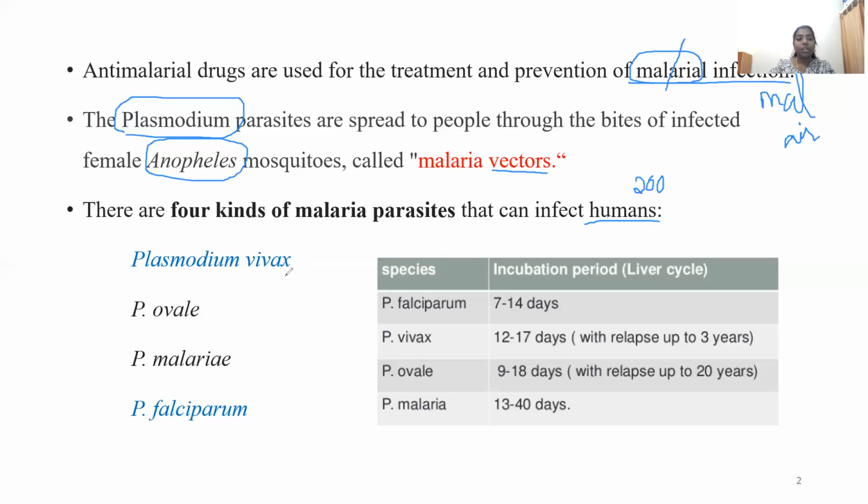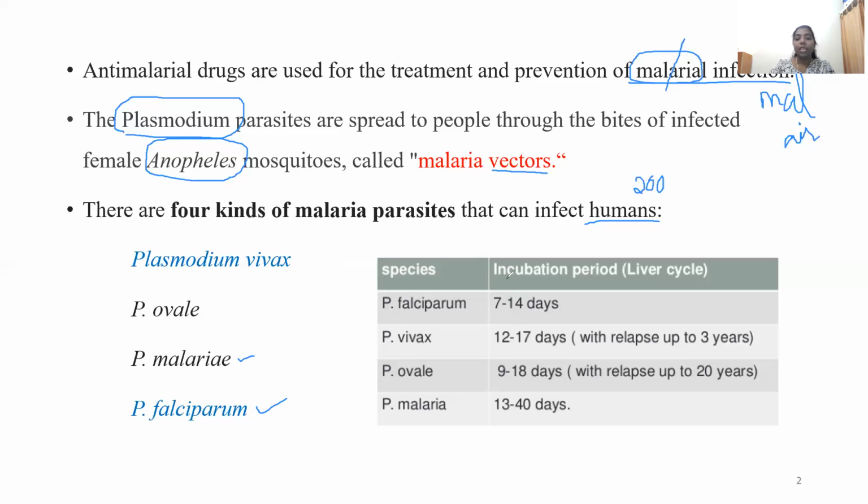Those are mentioned here: Plasmodium vivax, Plasmodium ovale, Plasmodium malariae, and Plasmodium falciparum. Of these 4, Plasmodium vivax and Plasmodium falciparum are the most severe forms. Ovale and malariae are the mildest forms, but vivax and falciparum cause the most severe forms of malaria, and that may sometimes lead to death also.